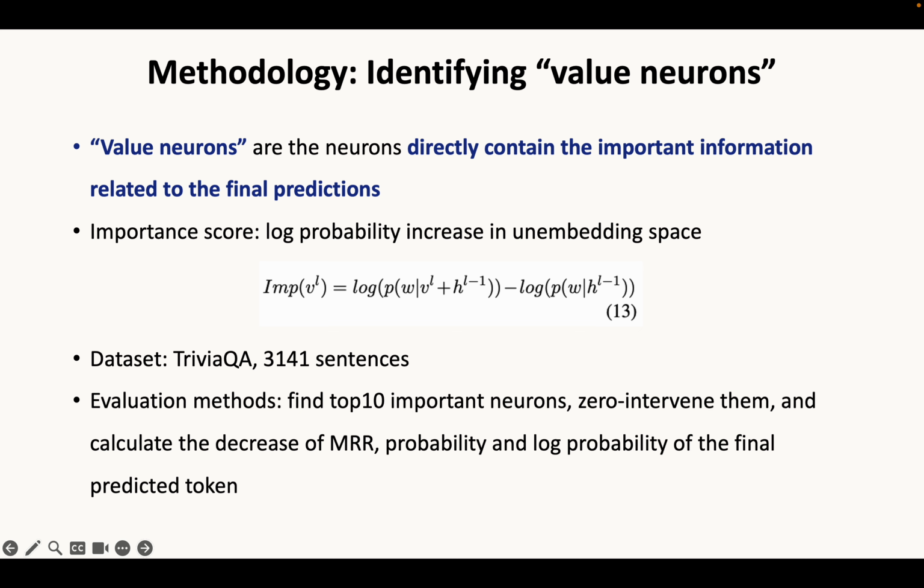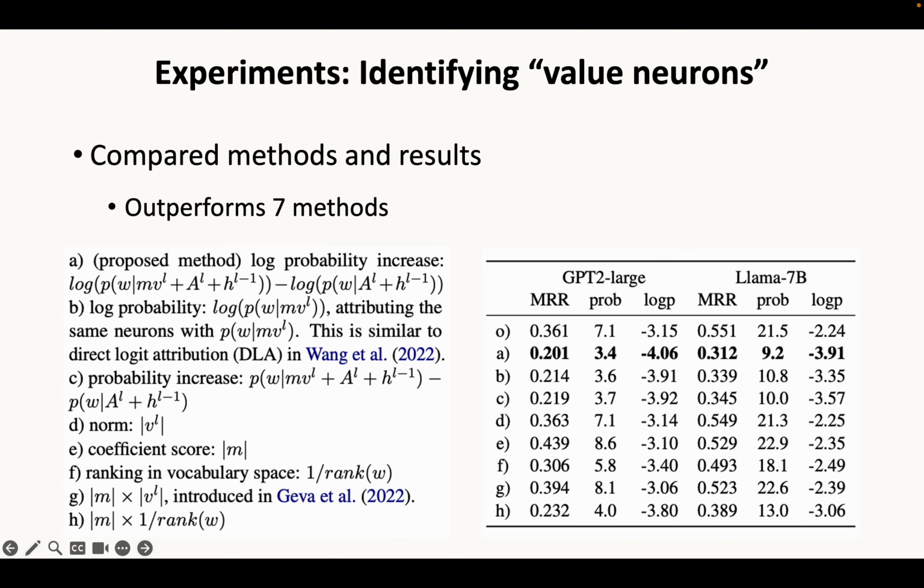We compare our method with 7 static methods. In each method, we find the most important 10 neurons, mask these neurons, and compute the decrease of MRR, probability, and log probability of the final prediction. If the decrease is larger, it means the method is better. Here are the results in GPT-2 and Llama. Our method outperforms the other 7 methods on both models.